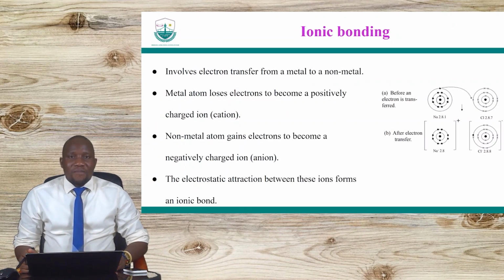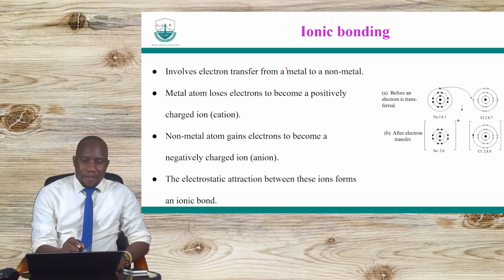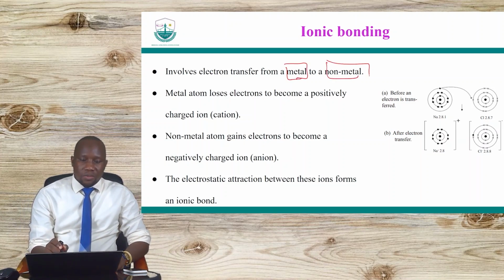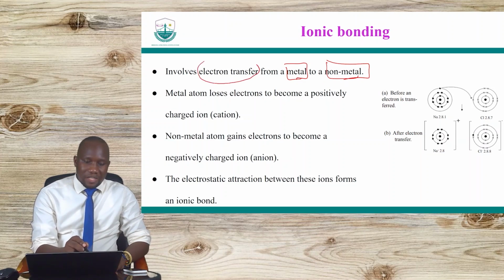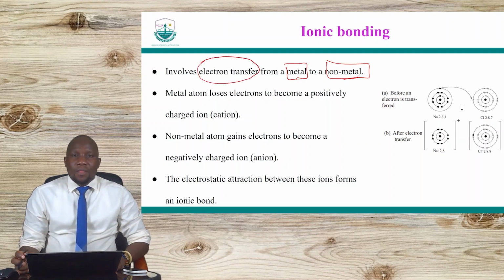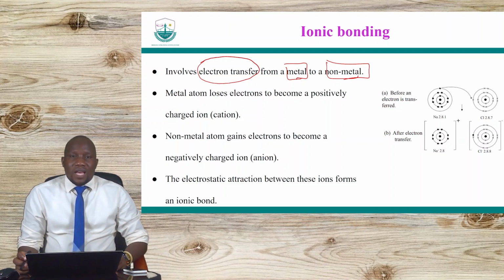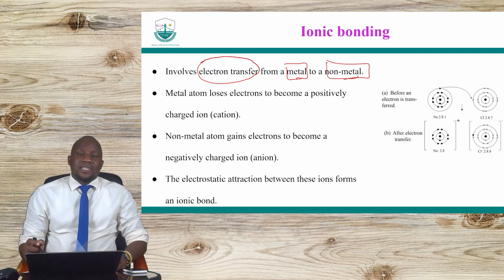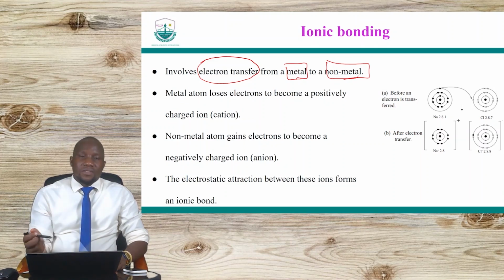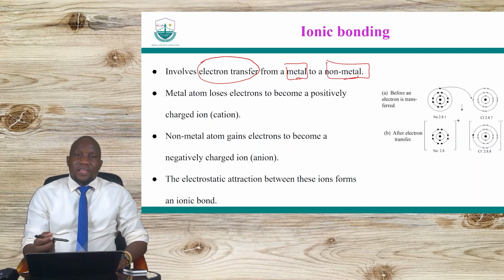So an ionic bond, what does it involve? It involves transfer of electrons from a metal to a non-metal. The key word is metal to non-metal, and that is electron transfer happening. So ionic bonds happen between metals and non-metals. What happens is that the metal gives the electron, and then the non-metal receives it.